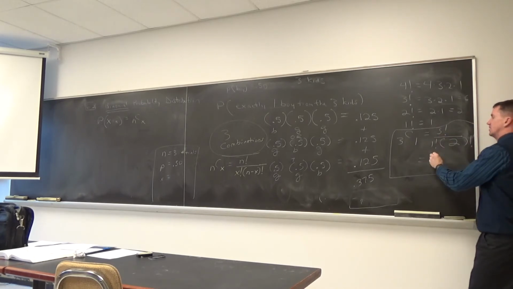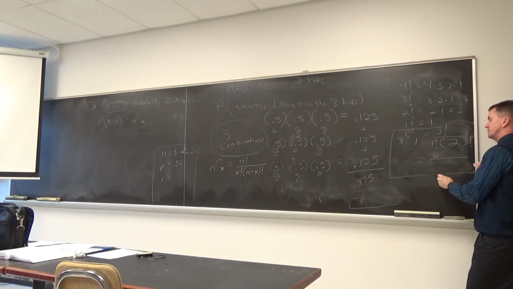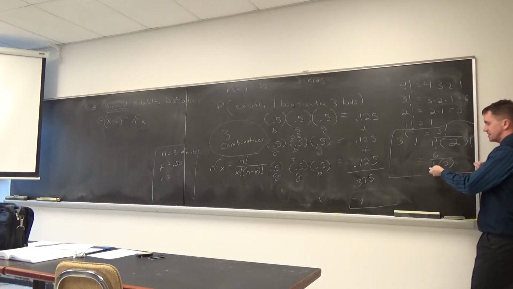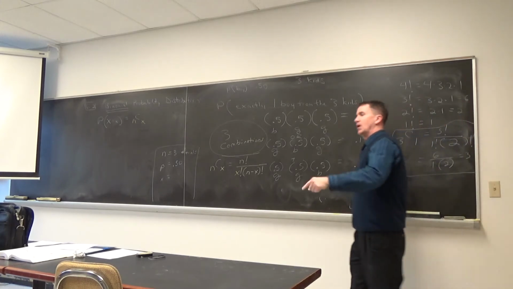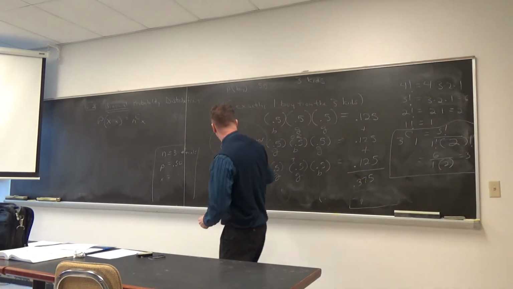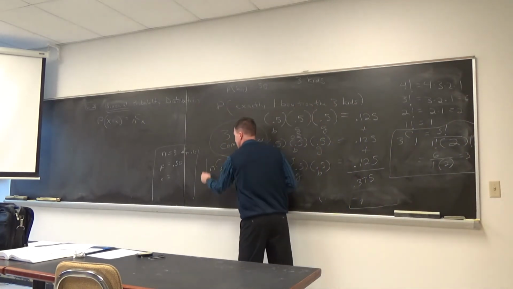3 factorial is what? 3 times 2 times 1. 6. 1 factorial is 1, and 2 factorial is 2. What's 6 times 1? Or 6 over 2? 3. Well, Liz, my whole point of this was just to show that this is a key component to this math formula, right?